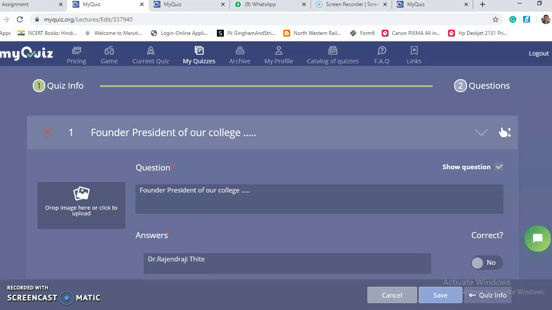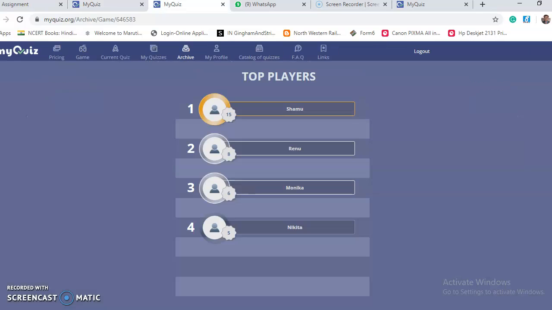Then next, these are the top players getting the highest marks. 15 marks, that is Sharmu. Then the second one, 8 marks, that is Renu. Then the third one, 6 points, that is 6 marks, that is Monica. And the fourth one, 5 marks, 5 points, that is Nikita. That is all about MyQuiz.